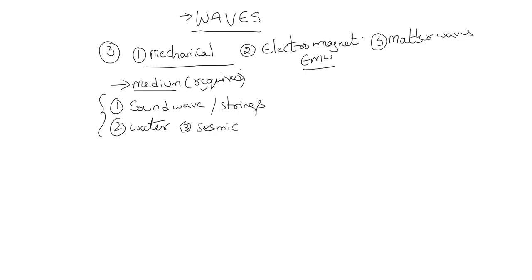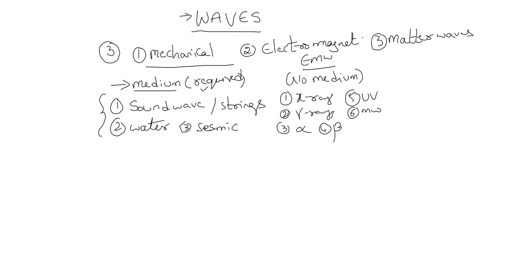Coming to electromagnetic waves, no medium is required. Without a medium, they can travel. For example, X-rays, gamma rays, alpha rays, beta rays, UV rays, microwaves, radio waves. All these kinds of waves come under electromagnetic waves.